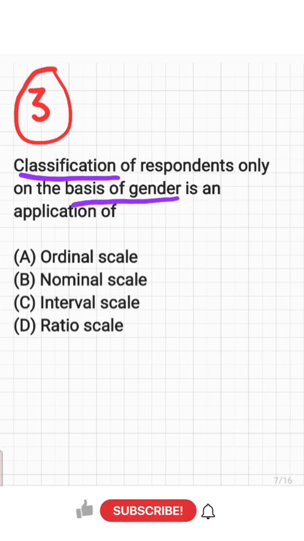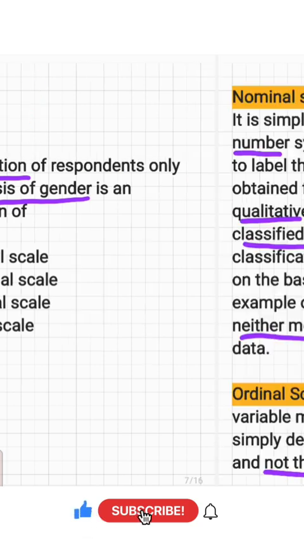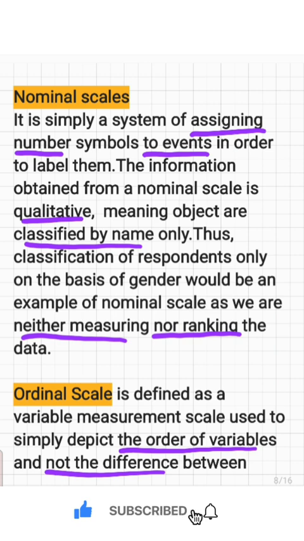And the third question: classification of respondents only on the basis of gender is an application of. Options are ordinal scale, nominal scale, interval scale, and ratio scale. And here we know the answer is nominal scale, because of classification of respondents only on the basis of gender. Nominal scale means it is simply a system of assigning number symbols to events, in order to just label them. And it is just qualitative information, that means classified by name only.